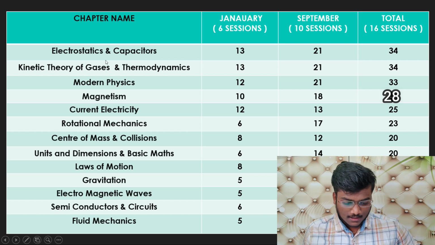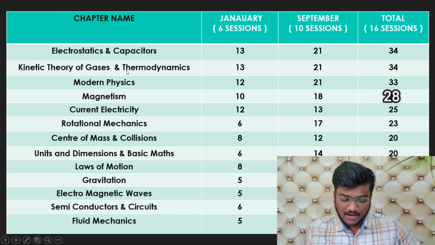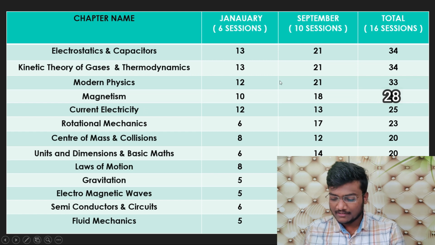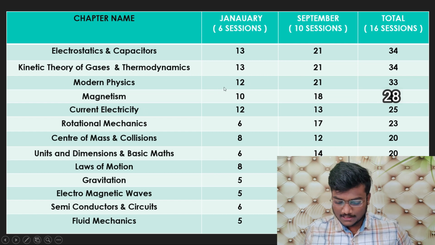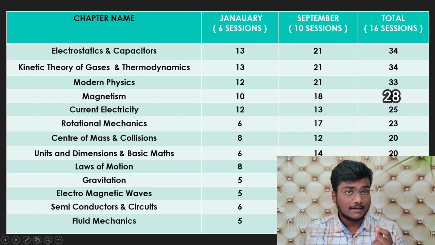Do watch this. Electrostatics: 13 in the January session, 21 in the September session, a total of 34 questions from electrostatics and capacitors. Kinetic theory of gases and thermodynamics: 13, 21 and 34. Modern physics: 12, 21 and 33. Magnetism: 10, 18, 38. Current electricity: 12, 13, 25. Rotational mechanics: 6, 17, 23. Center of mass and collisions: 8, 12, 20. Units and dimensions and basic mathematics: 6, 14 and 20.